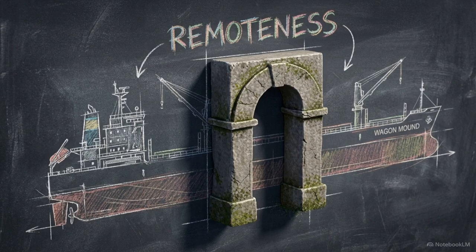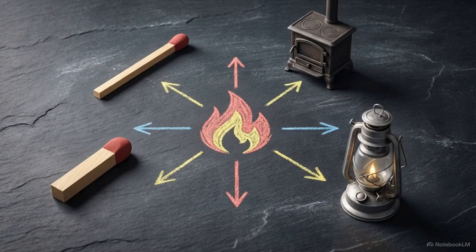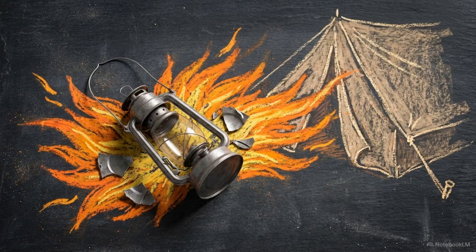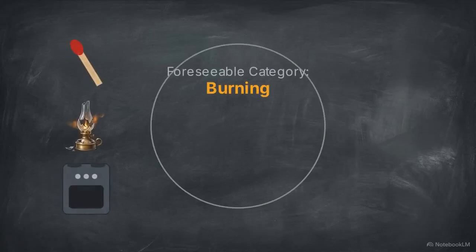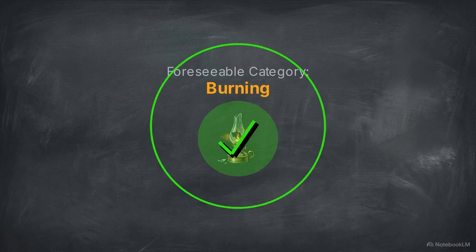As established in the Wagon Mound No. 1, a defendant is only liable for damage of a kind that a reasonable person would have foreseen. Under the similar in type rule from Hughes v. Lord Advocate, a child was burned by an unpredictable lamp explosion. Because injury by burning was foreseeable, the defendant was liable even though the exact way the fire started was not.